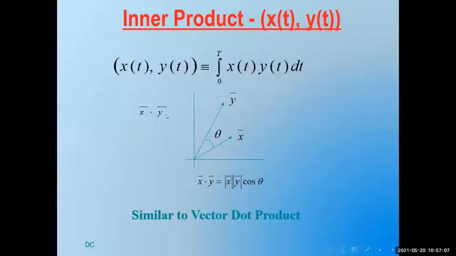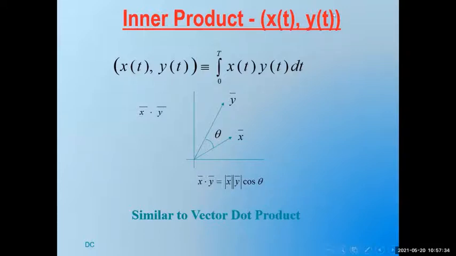So x dot y is nothing but x into y, the product of vector x into vector y, cos of theta, because the angle between those two is theta. So writing inner product of two signals x of t into y of t is exactly similar to the dot product of the two vectors x and y.